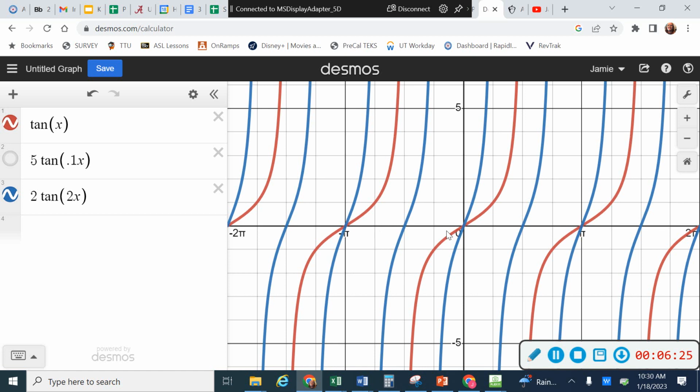And notice every time that I hit those, I'm hitting a vertical asymptote. Okay, so if you look, you can see the graph kind of tapering off right here. And that's happening at all of my pi over 4s. So I have 1 over 4 and 3 over 4. And there's another one right here at 5 over 4. And so that's where all of my vertical asymptotes are happening.